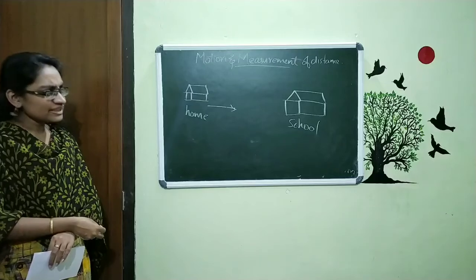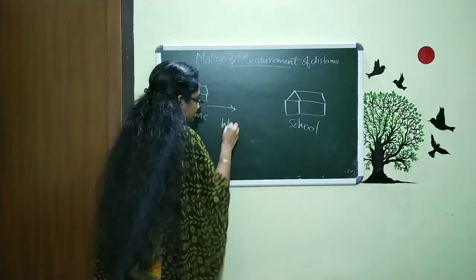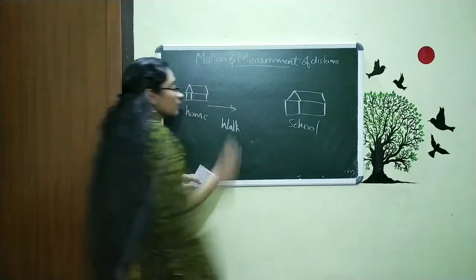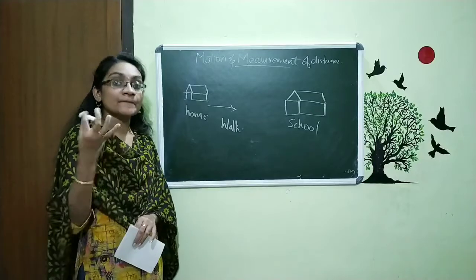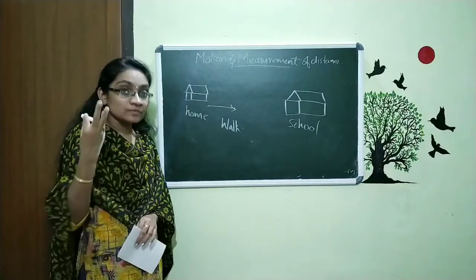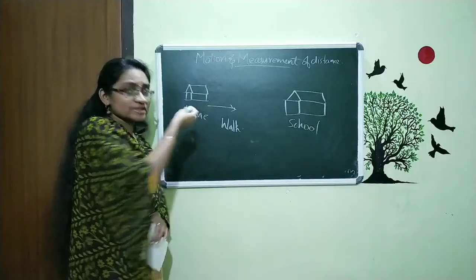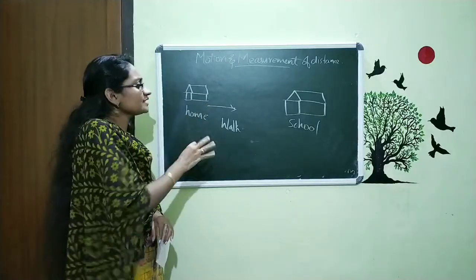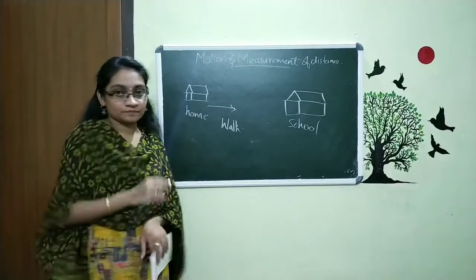Maybe it is near, and you can go to school by walking. Or if it is a little far, you can use a cycle, bus, motorcycle or scooter. Any type of vehicle you can select and go to school from home.